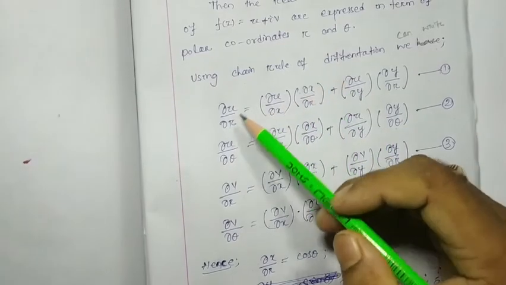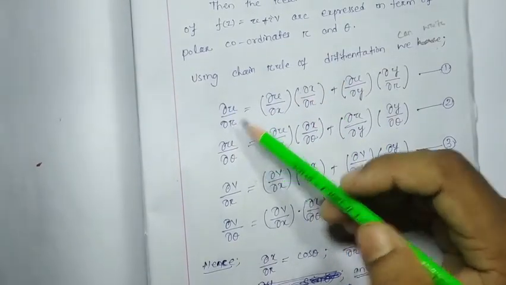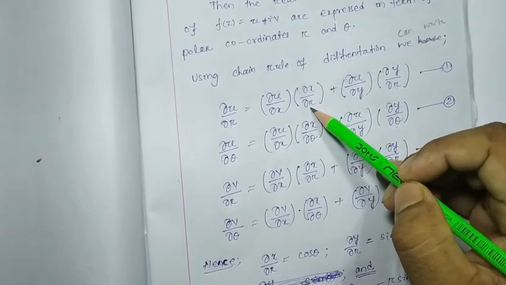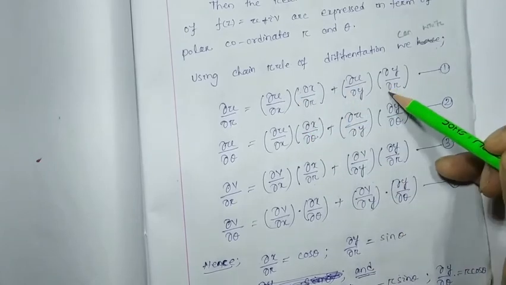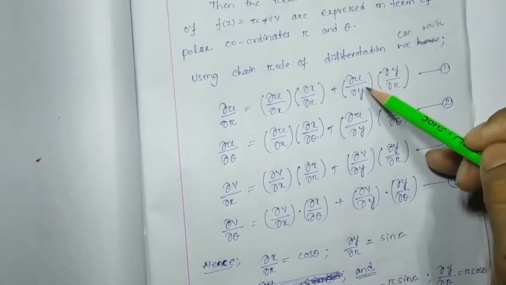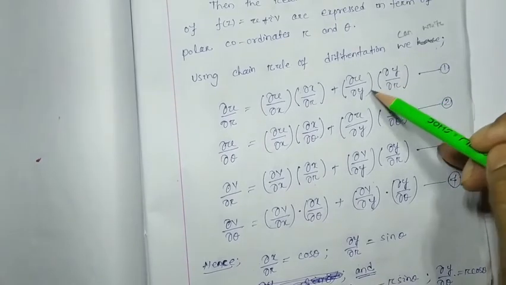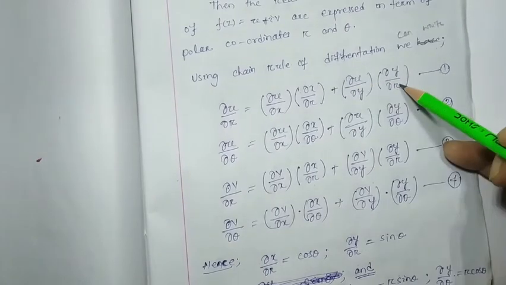That means del u by del r has to be differentiated with only del r, but it can be written as del u by del x into del x by del r. So from this we get only del u by del r. Also with respect to y, we write del u by del y into del y by del r, so this del y is not to be considered, it will be del u by del r.